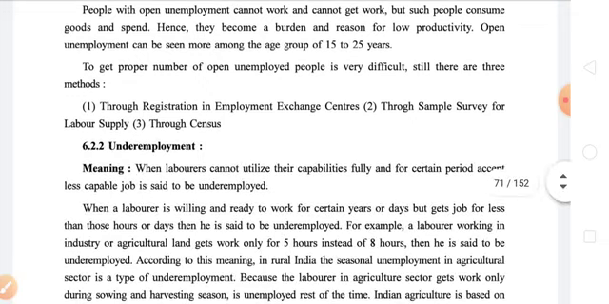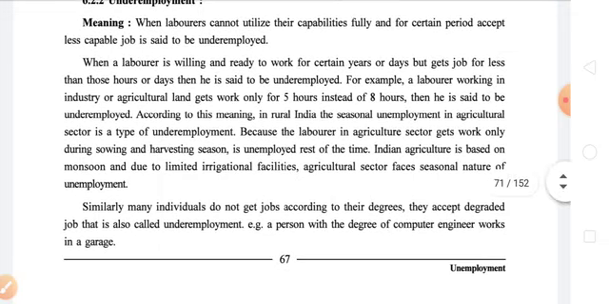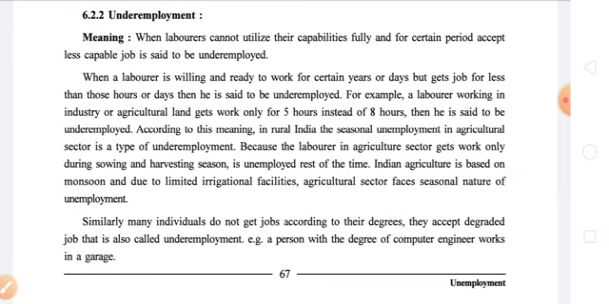So now let us discuss the second type, that is underemployment. First of all, let us read the whole points which are given over here. Underemployment means when laborers cannot utilize their capabilities fully and for a certain period accept a less capable job, they are said to be underemployed. When a laborer is willing and ready to work for certain years or days but gets a job for less than those hours or days, then he is said to be underemployed.